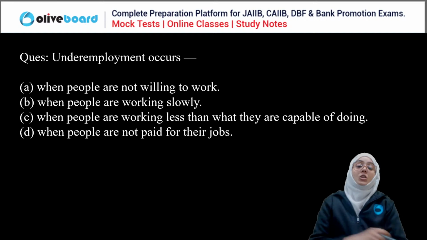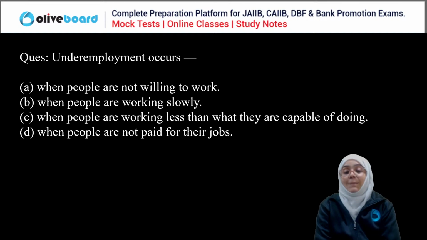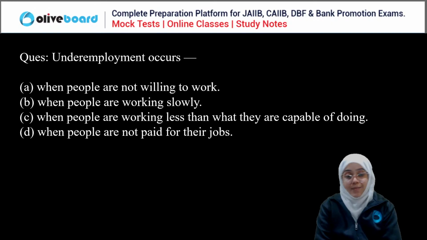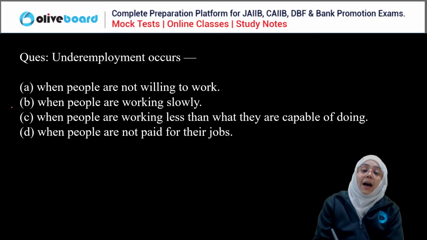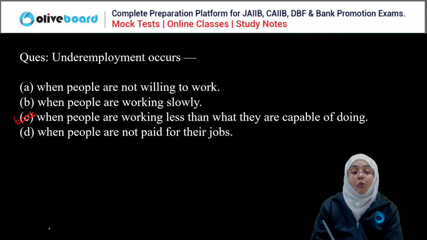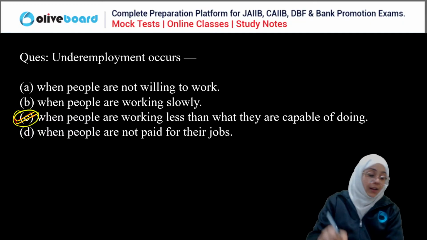So the correct answer is, when people are working less than what they are capable of doing, it is called underemployment. So C is the correct answer.